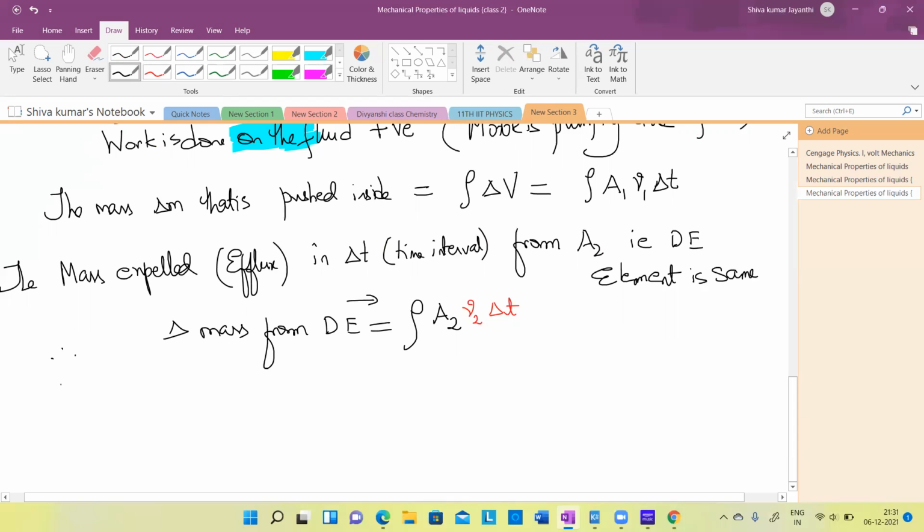Now when the motor pushes the fluid, it will push with some pressure, no? When it pushes, it applies a force and pushes the fluid into the tube. Means what? It will exert some force, and that force will show up as pressure.